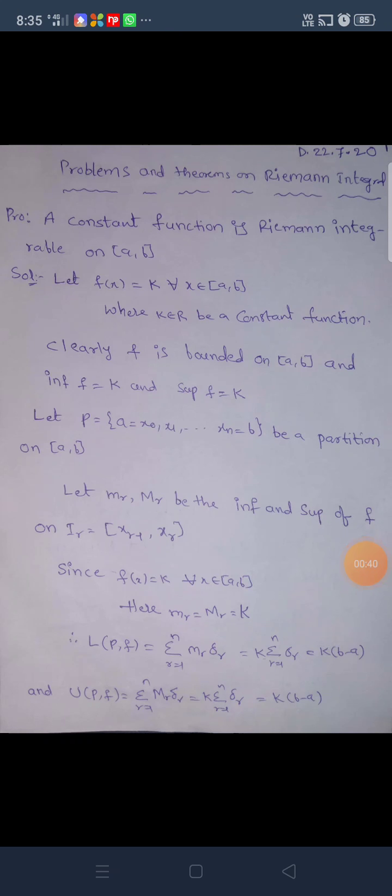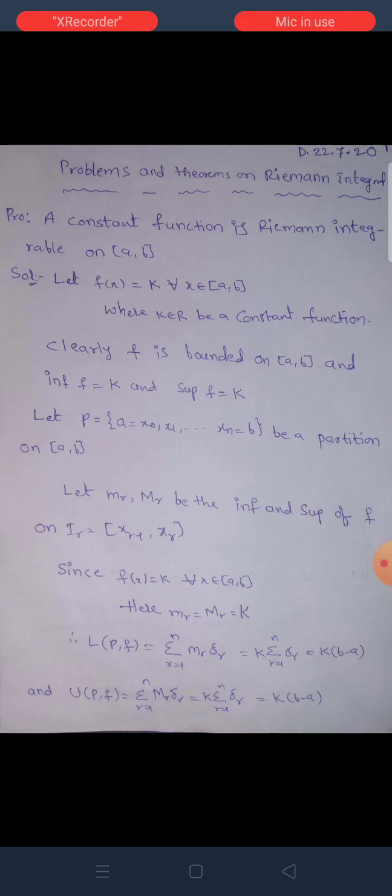In the previous class, we discussed upper and lower Riemann integrals and the Riemann integral. Now in this class, we will solve a few problems and prove a few theorems.